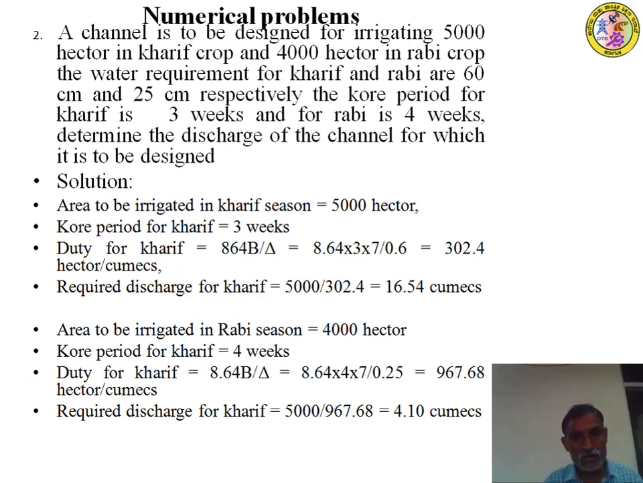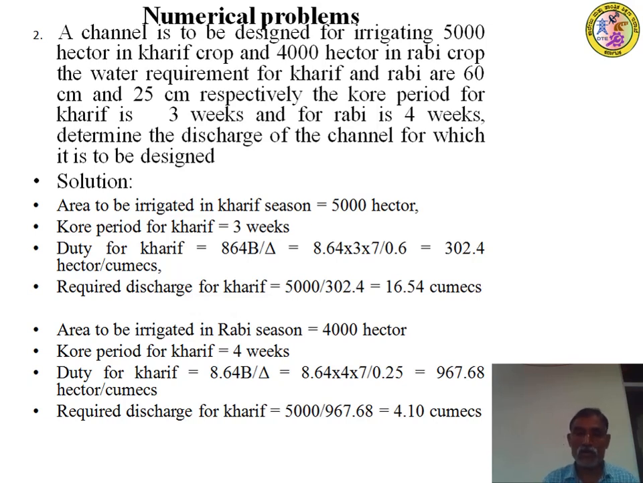Therefore discharge during the Kharif season: duty is equal to A by Q. Therefore Q is equal to A by D, area divided by duty. Area is 5000 hectares. Duty is calculated now as 302.4. Therefore 5000 divided by 302.4 is equal to 16.54 cumecs, the discharge during the Kharif season. So 16.54 cumecs discharge is required for the particular season.